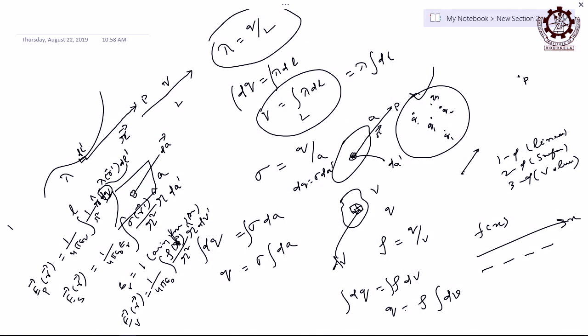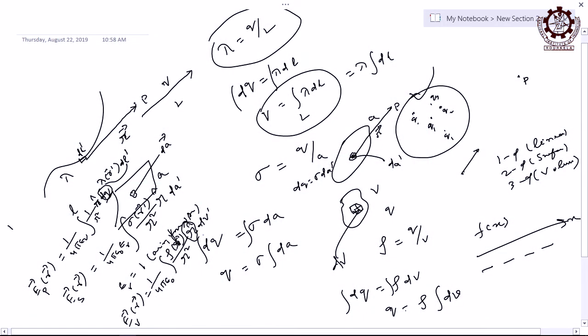Yes, we are taking r cap and integrating it, and that r cap continuously changes over the path, and it is not a function of length or anything. So how is that r unit vector coming first? From where are you getting that unit vector?